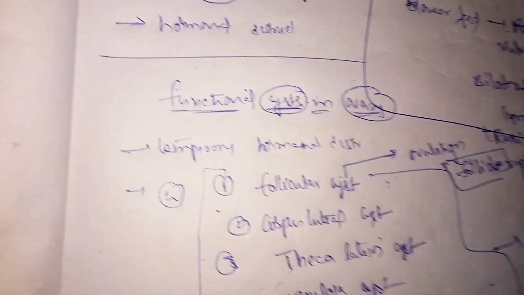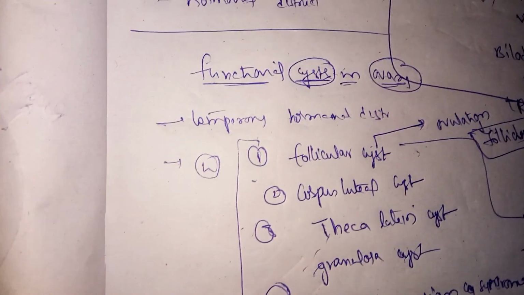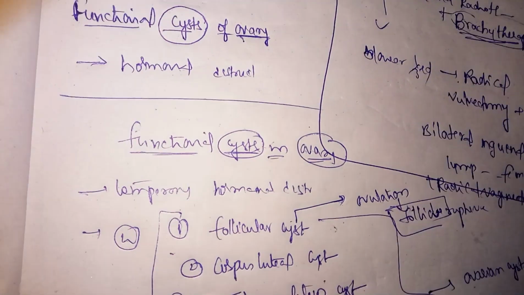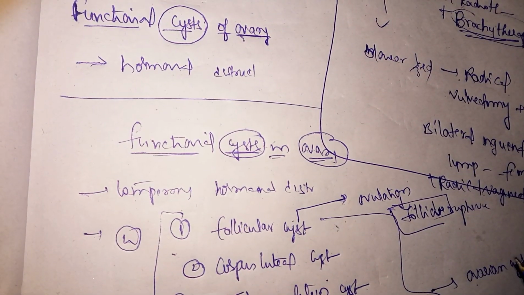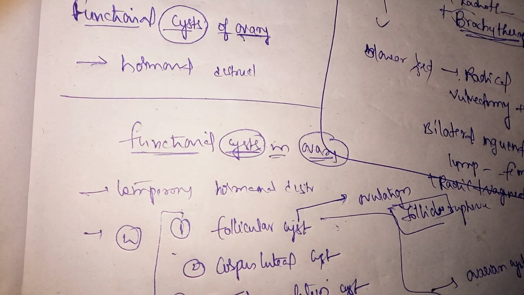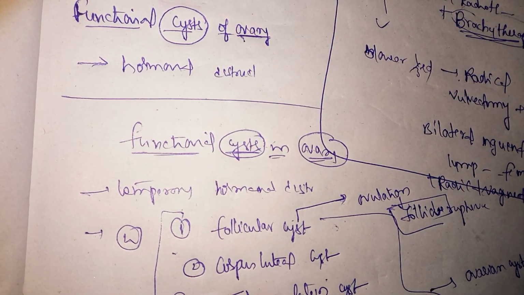Instead of undergoing apoptosis or rupture, this follicle will get converted into a cyst. This is about follicular cyst.